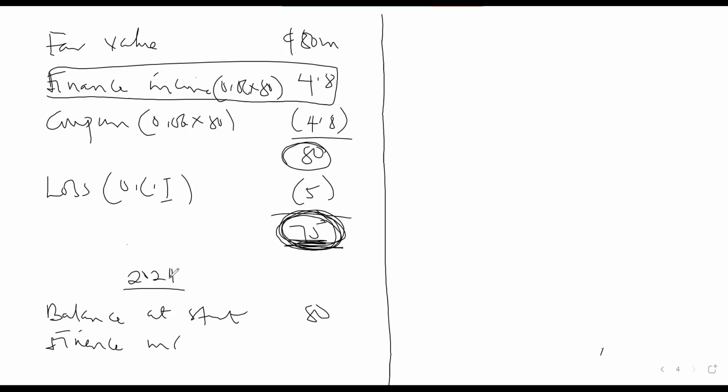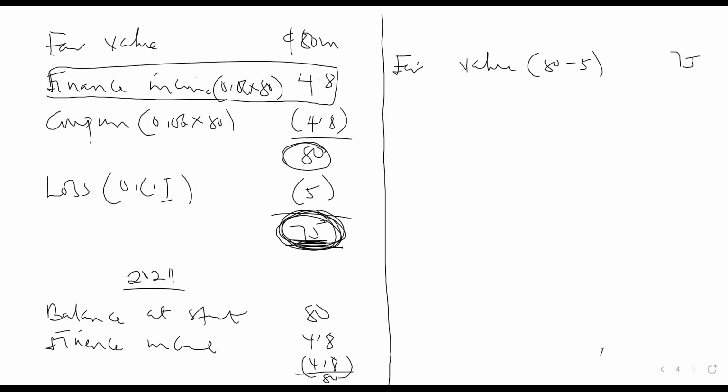We still charge the finance income at 4.8, coupon at 4.8. So we still have the 80. But what we do is that the actual closing balance should have been 75. So we subtract the loss. So the actual fair value should have been 80 minus the loss, which would be 75. This is the fair value of the bond